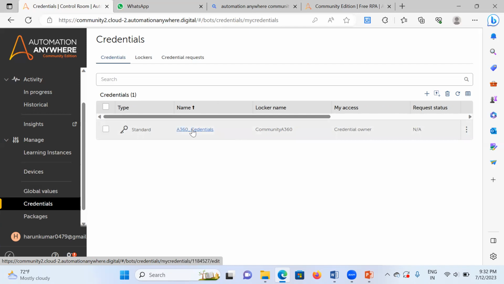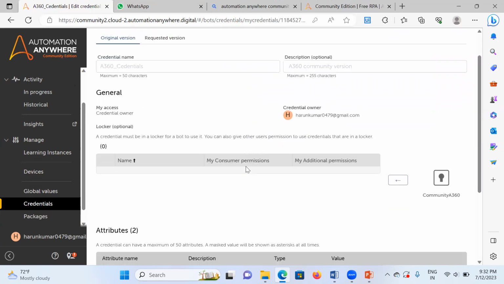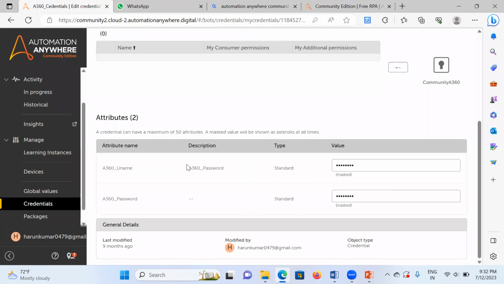So here we can create a locker, and inside that you can create a credential. Let me open this and show you. Here you can check, I have my username and password set here. I just masked the password, because if it is masked no one will be able to see it until you unmask it.